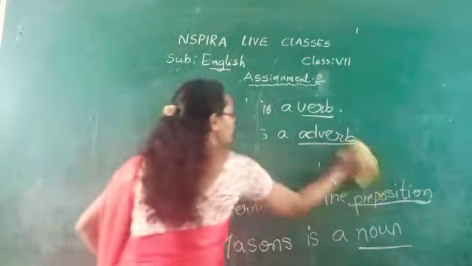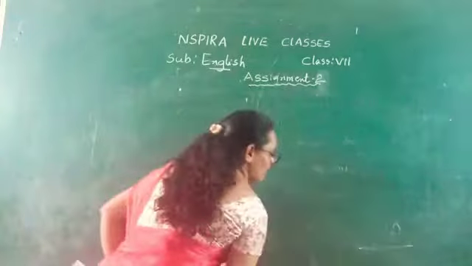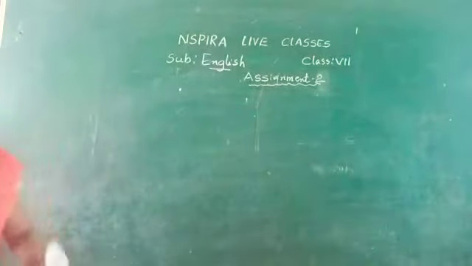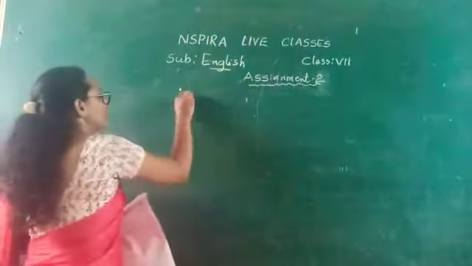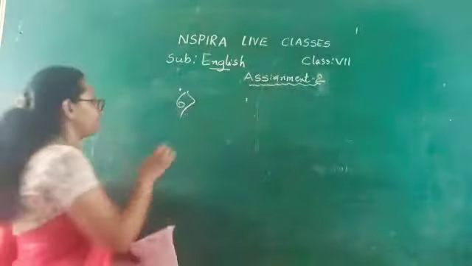See the next one. See the sixth one. Sixth sentence: John is my best friend.